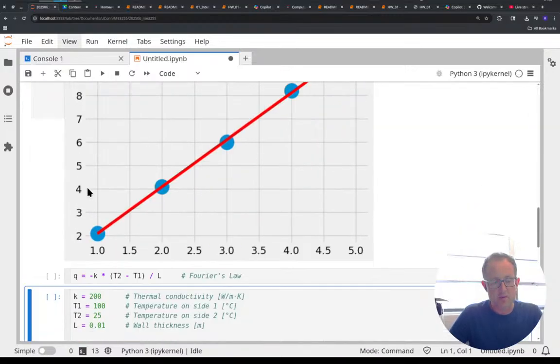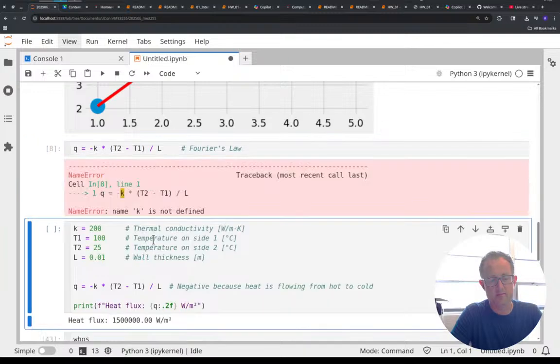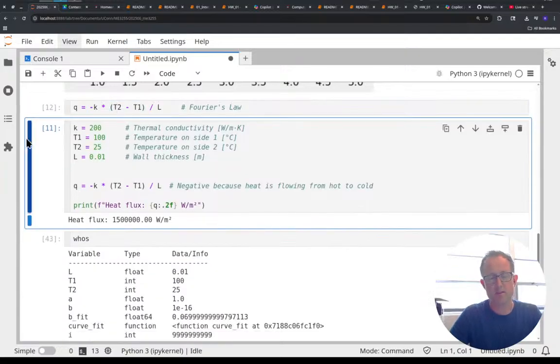So the last input was 7. If I try to run this one, K is not defined, but I can run things out of order, which is both a feature and a headache in Jupyter. So I run this. Now K is defined. I can come back up and run this. So I went 11 and then 12 above it. Now it works, and that one works.